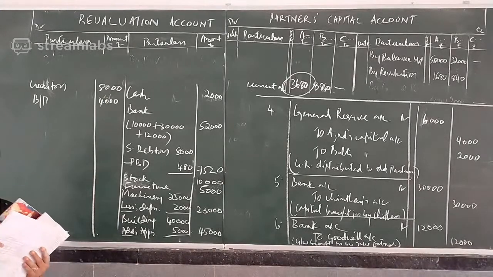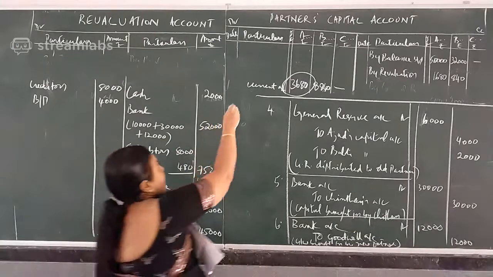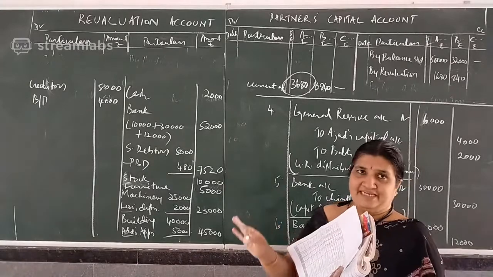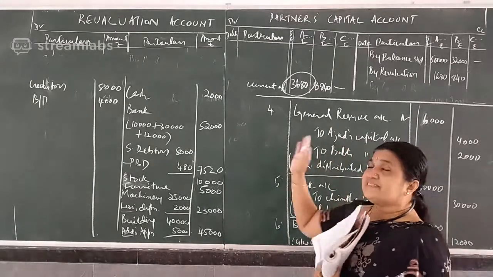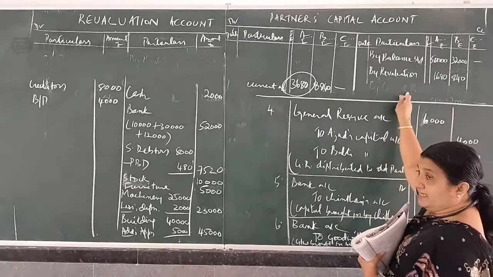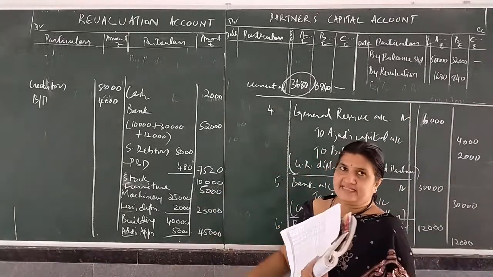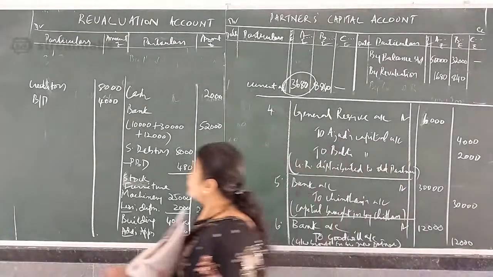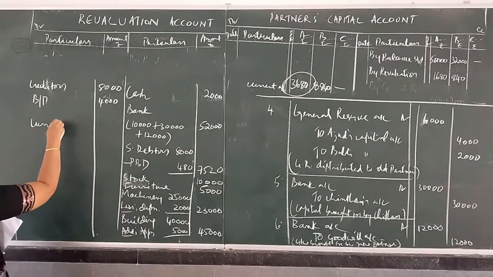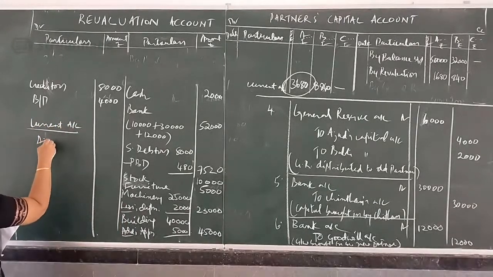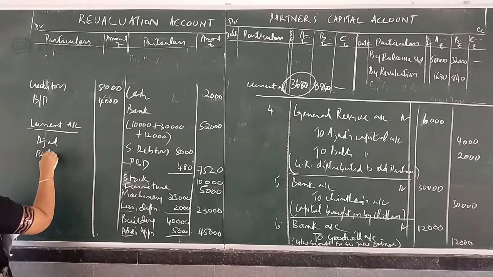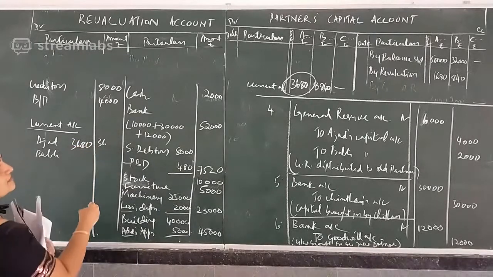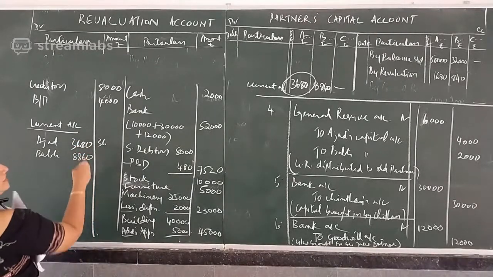Okay. No new adjustment. So now the current account, two current accounts are there. Current account credit balance means it is a liability. Suppose debit balance, then it is an asset. Current account of Azad and Bubbly, the way you write capital accounts. So it is 3,680 and 8,640.